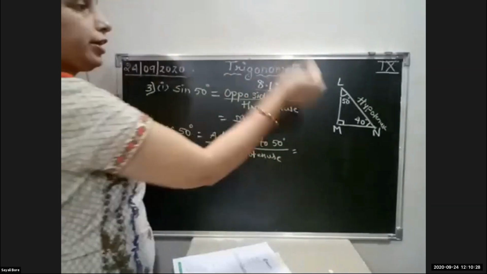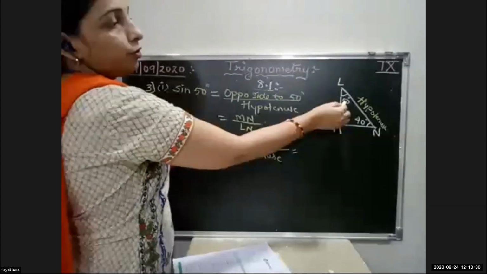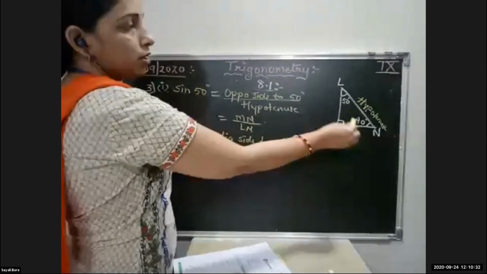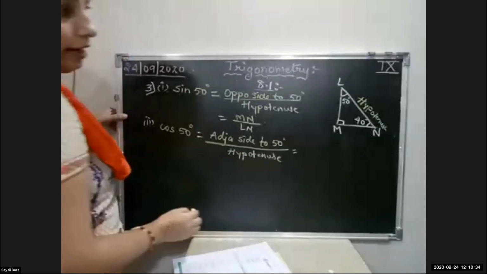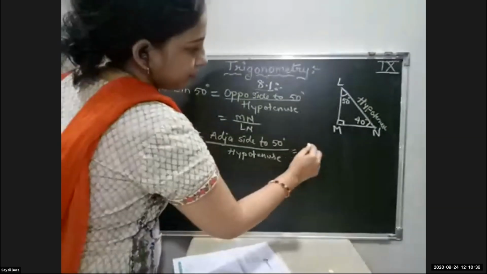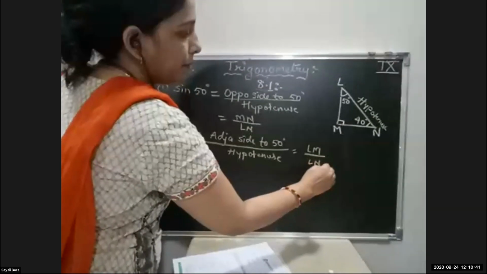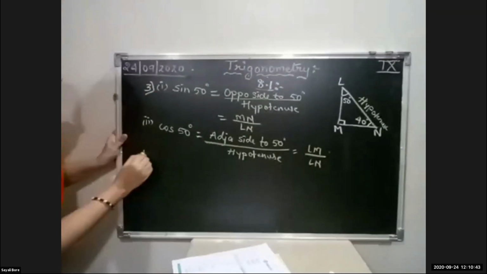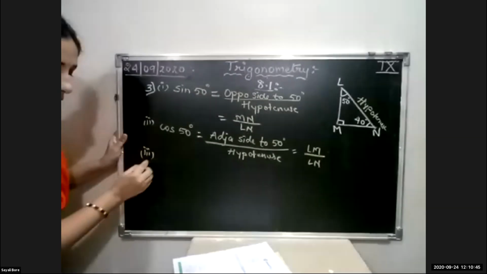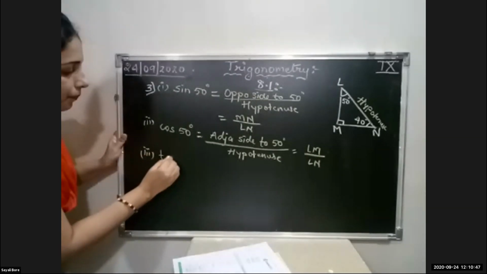Okay. Now 50 degree. This is the opposite. So adjacent will be what? LM upon hypotenuse LN.